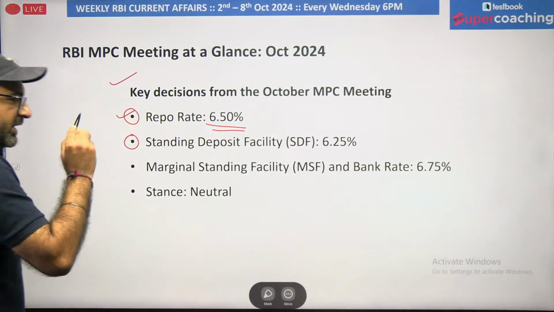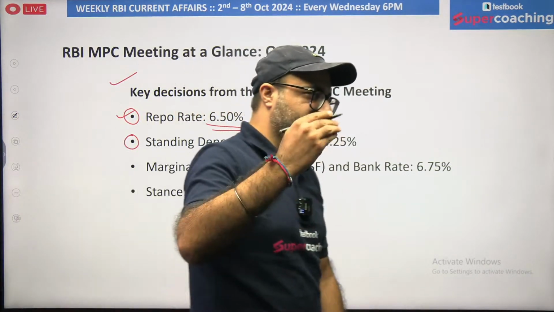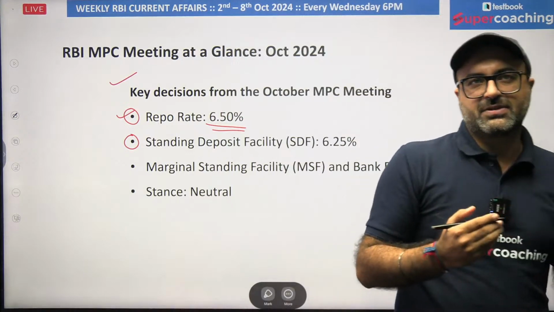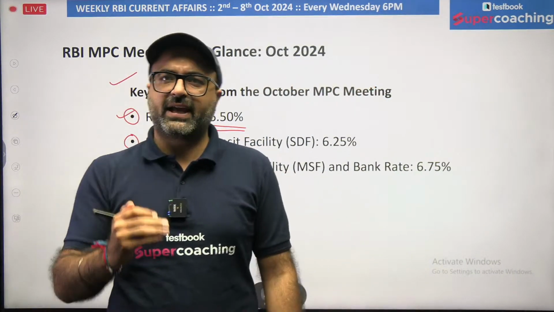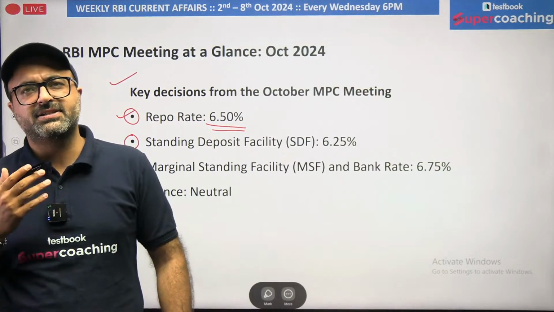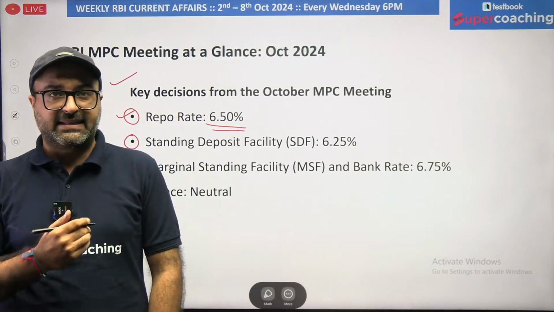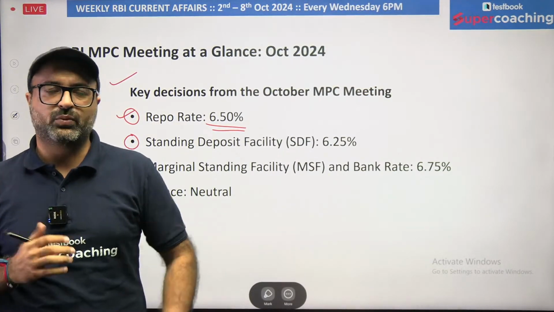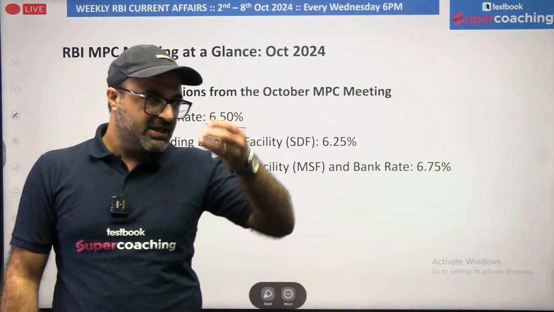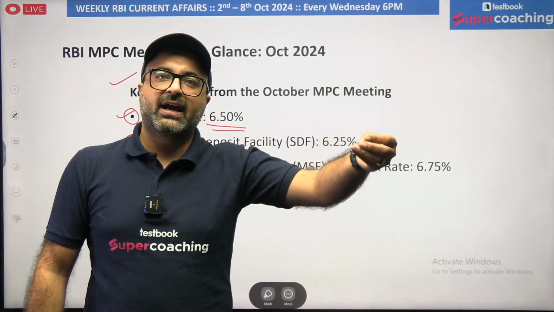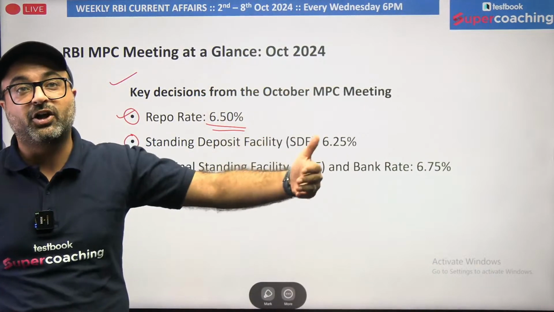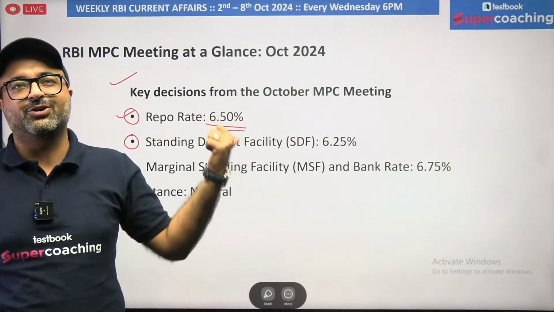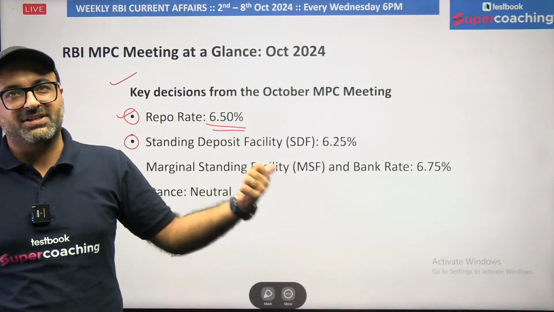What is repo rate? If I talk about repo rate, repurchasing agreement, it basically means a bank as well as government can borrow from RBI against government securities. And this rate is a repurchasing agreement, which means, in very simple terms, I'm giving you the security and I will be purchasing back the same security on the repayment of principal as well as interest, due to which we call it a repurchasing agreement.